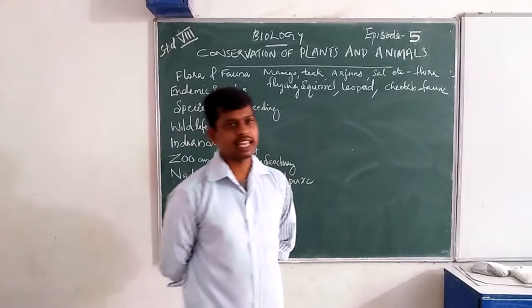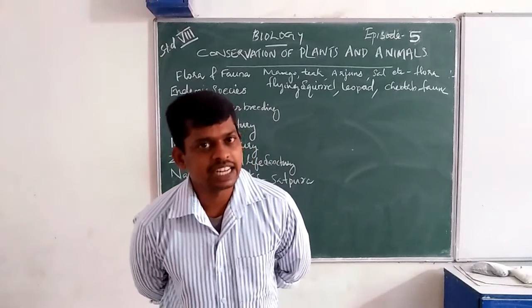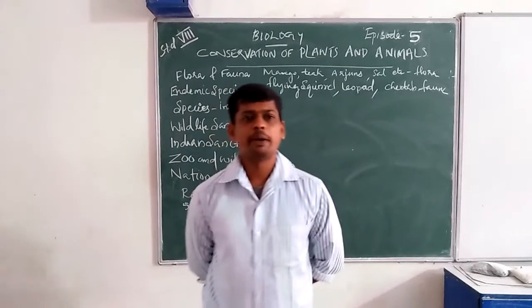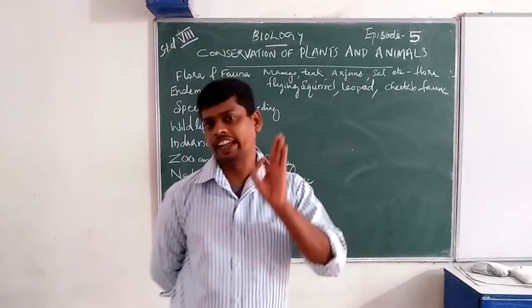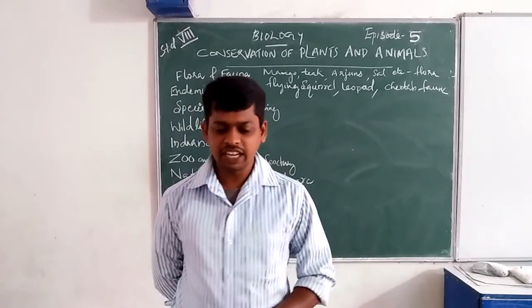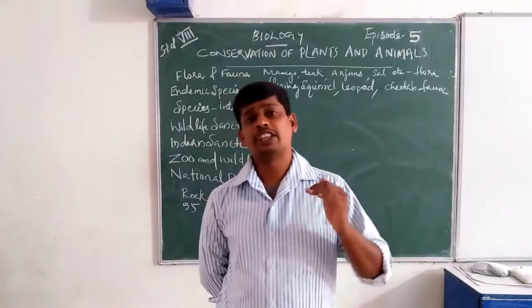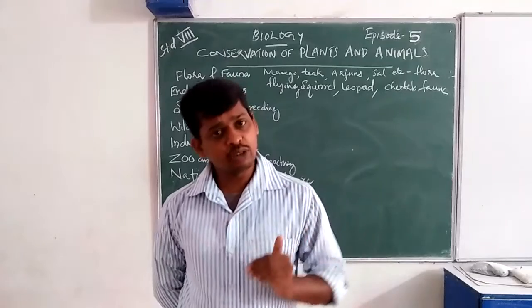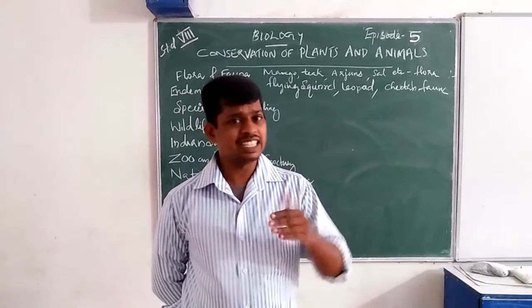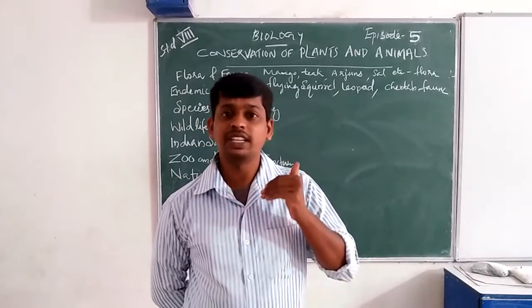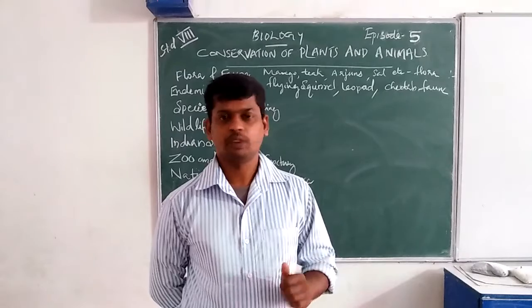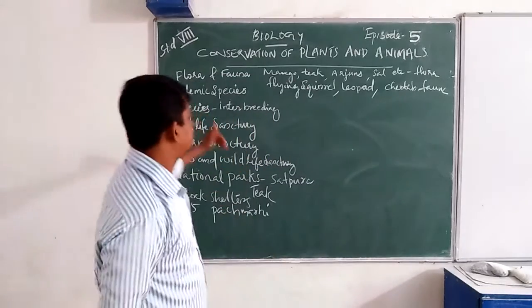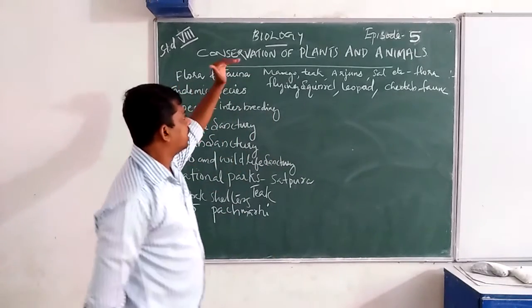But these plants and animals are conserved in a particular area. They belong to a particular area. In that particular area, the plants were conserved, animals were conserved. Okay. This is two types, flora and fauna.